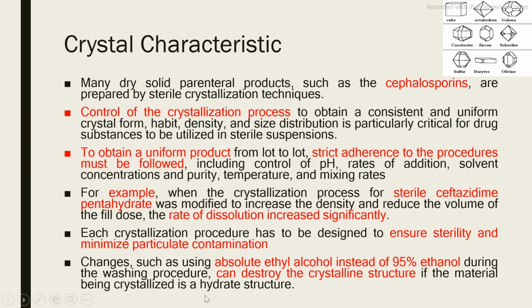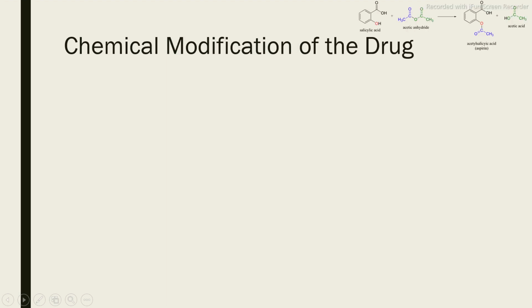If you have a crystalline form which is a hydrate in nature, this 5% of water will destroy the structure of your crystalline product. That's why, whatever is mentioned in the specification, we always have to use those solvents only. So this is all about the crystal characteristics.